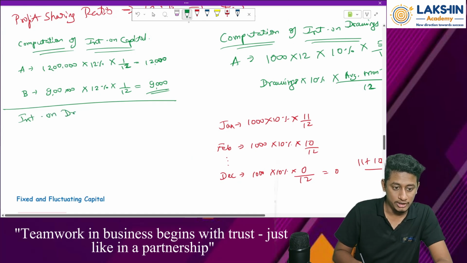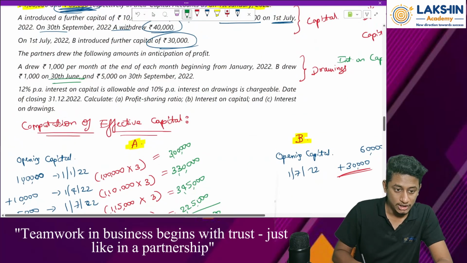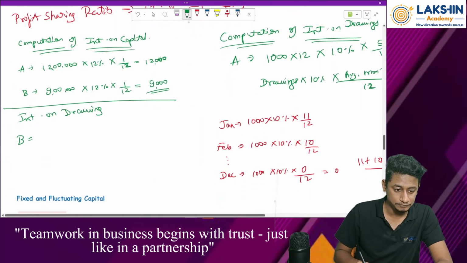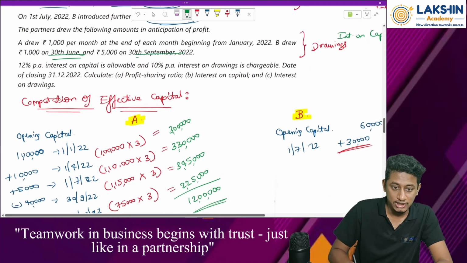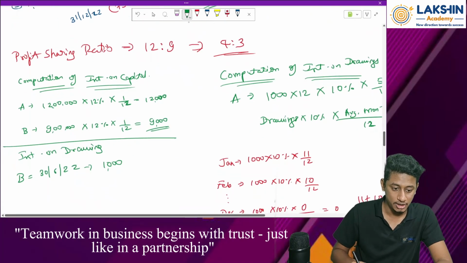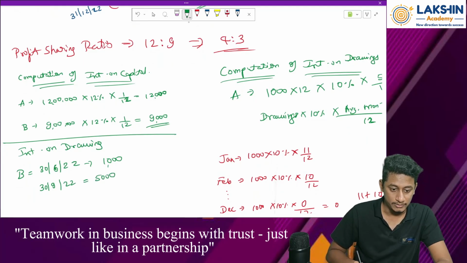Interest on drawings for Mr. B. Right. So first of all, on what date? On 30th of June 22, rupees 1000. And then again on 30th of September, 5000 rupees. So compute the interest now.